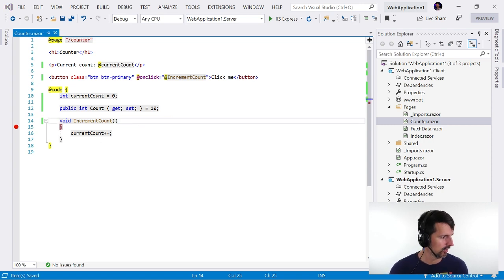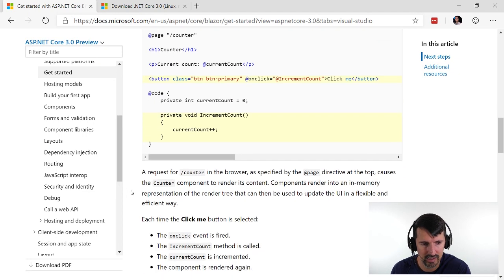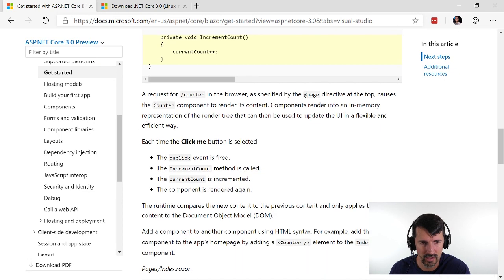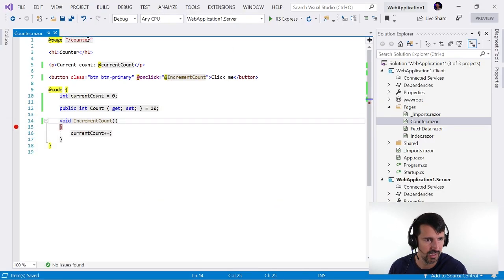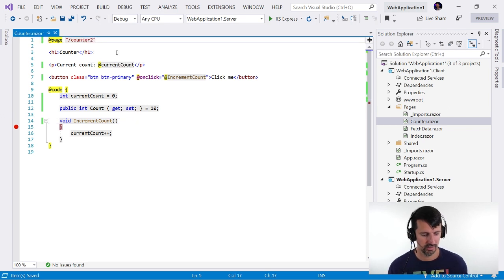And let's open up the browser here, do our instructions, and see what they say here. So request for counter in the browser, specified the page, yep, at page directive. So we were right about that. I was right. Yep, slash counter, that's going to give me the counter page. So if I wanted to say slash counter 2, right? And then I'm going to debug, start without debugging.